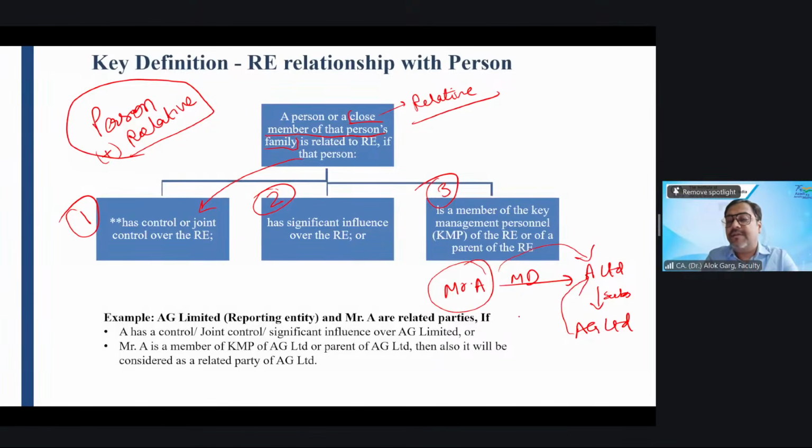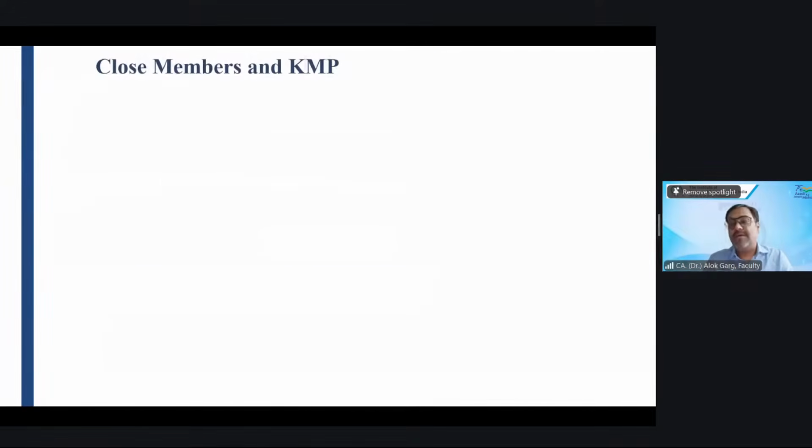So in this case, Mr. A will also become the related party of AG Limited. And once Mr. A becomes the related party of AG Limited, all the relatives of Mr. A will also become the related party. Right? Now, the question is, sir, all the relatives means whom? Bua, Fufa, Mama, Nana, Kaka, all?